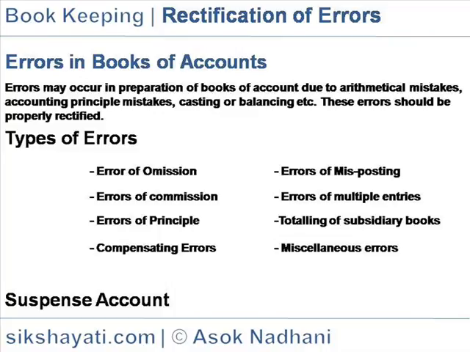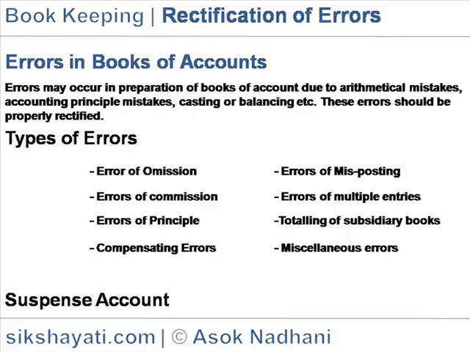Errors of misposting. Amount posted to a wrong ledger. It will not disturb agreement of trial balance but will affect respective ledger accounts. Errors of multiple entries. If both aspects of transactions are entered more than once in the books of original entry, the trial balance will still agree but the balances of individual ledger accounts will be wrong.